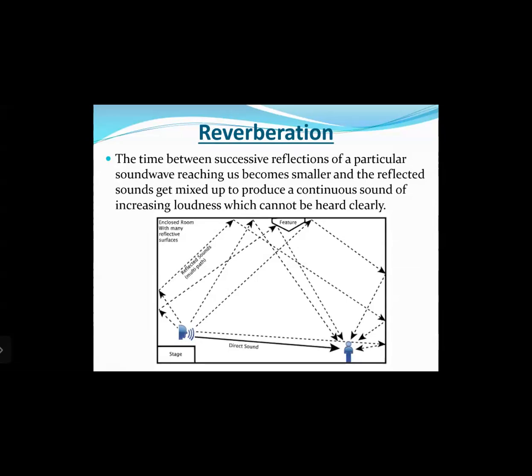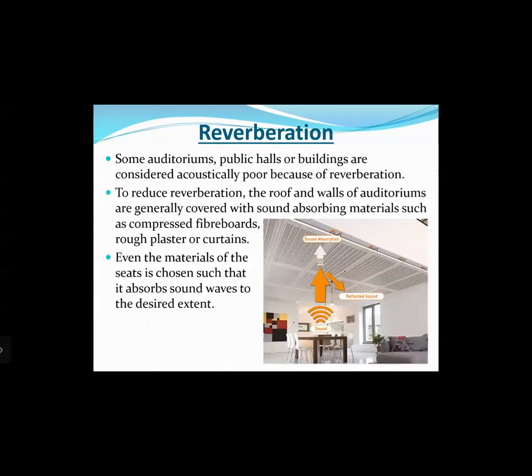So we will not want reverberation to take place whenever you have some sound source, right? If you are in an auditorium, or in a classroom, or in a lecture hall, you will not want the sound to be persistent in the room, right? Because it will not allow you to listen to the sound of the speaker properly. So what can be done? Some auditoriums, public halls, or buildings are considered acoustically poor because of reverberation.